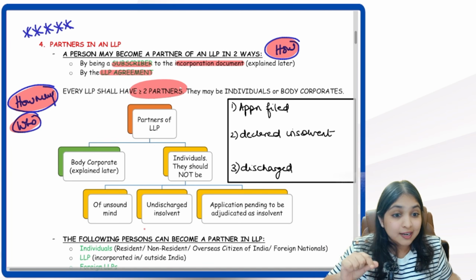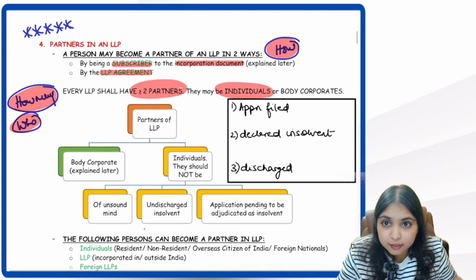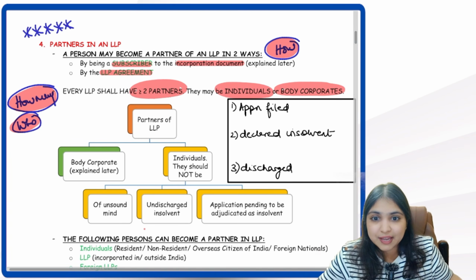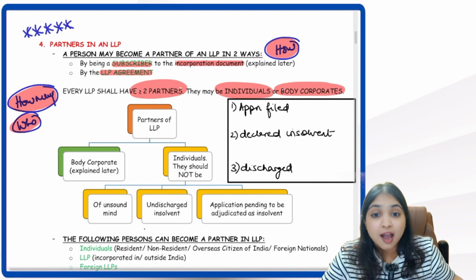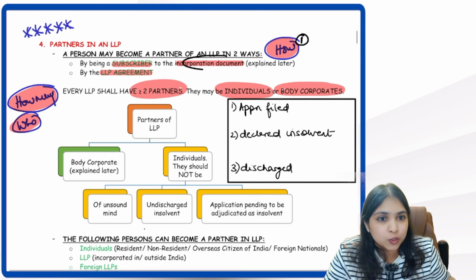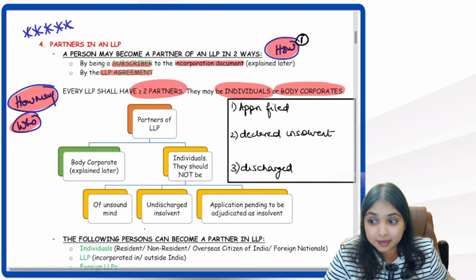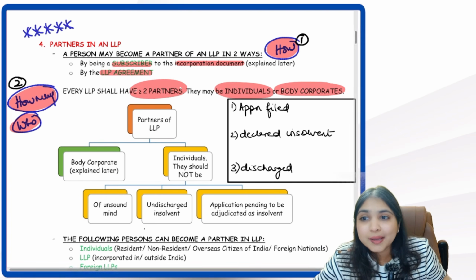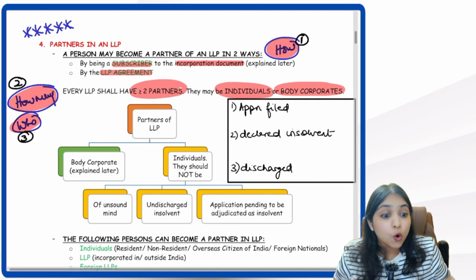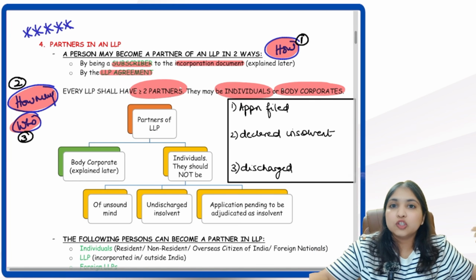Now, who will these partners be? These partners will either be individuals or they will be body corporates. So, totally how many questions have we seen now? 3 questions. Our first question was how to become a partner, either by being a subscriber to the incorporation document or through the LLP agreement. Second question is how many partners will be there? Minimum there will be 2 partners. Third question, who will become the partner, either individual or body corporate?